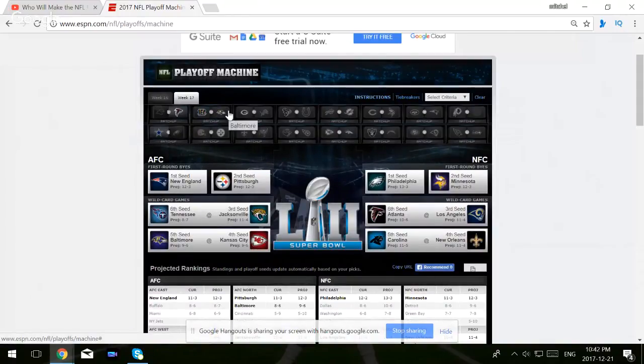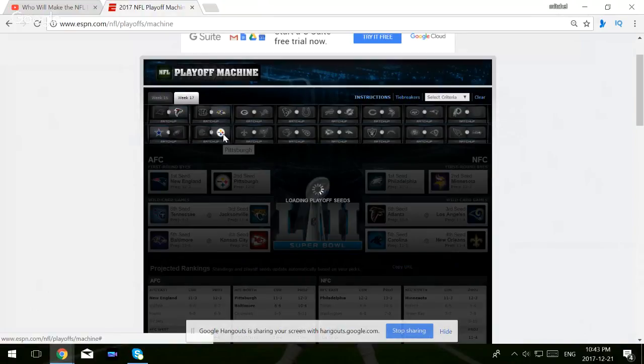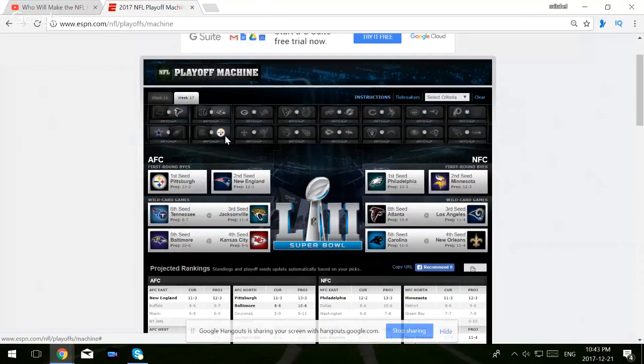The Bengals at Baltimore. I'm going with Baltimore to win this game. They must win this one to keep themselves in the playoffs and to secure that 5th seed. The Bengals, especially on the road, I don't see them beating Baltimore. The Browns and the Steelers, unless the Steelers purposely lose to the Browns so that they don't go 16. I don't see the Steelers losing this one because they can't afford to. I'm going to go with the Steelers.